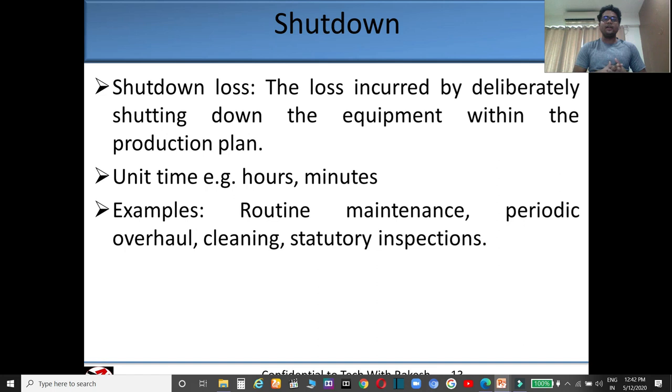So what is shutdown loss? Shutdown loss is the loss incurred by deliberately shutting down the equipment within the production line. Suppose your machine is running in your shift, and due to some preventive maintenance, the production team stops your machine to repair or maintain it. That time is called shutdown time, and that loss is called shutdown loss. These are routine maintenance, periodic overall cleaning, statutory inspection, like that.